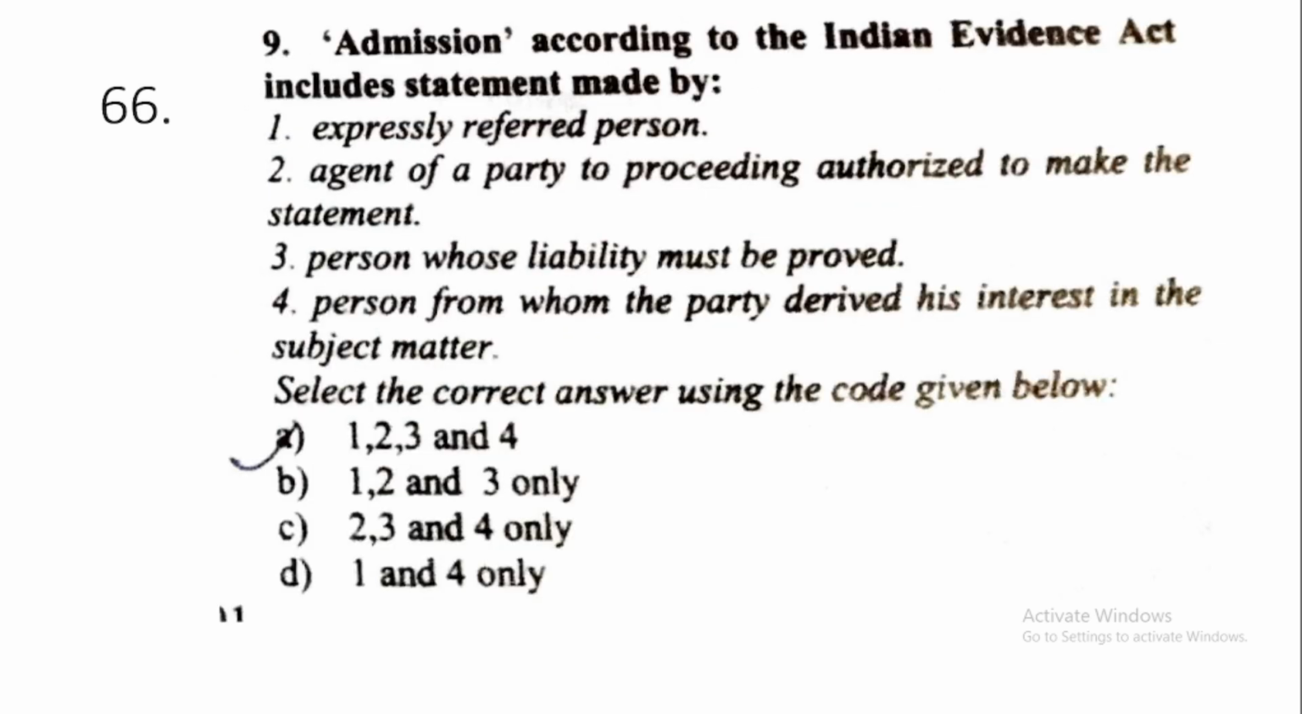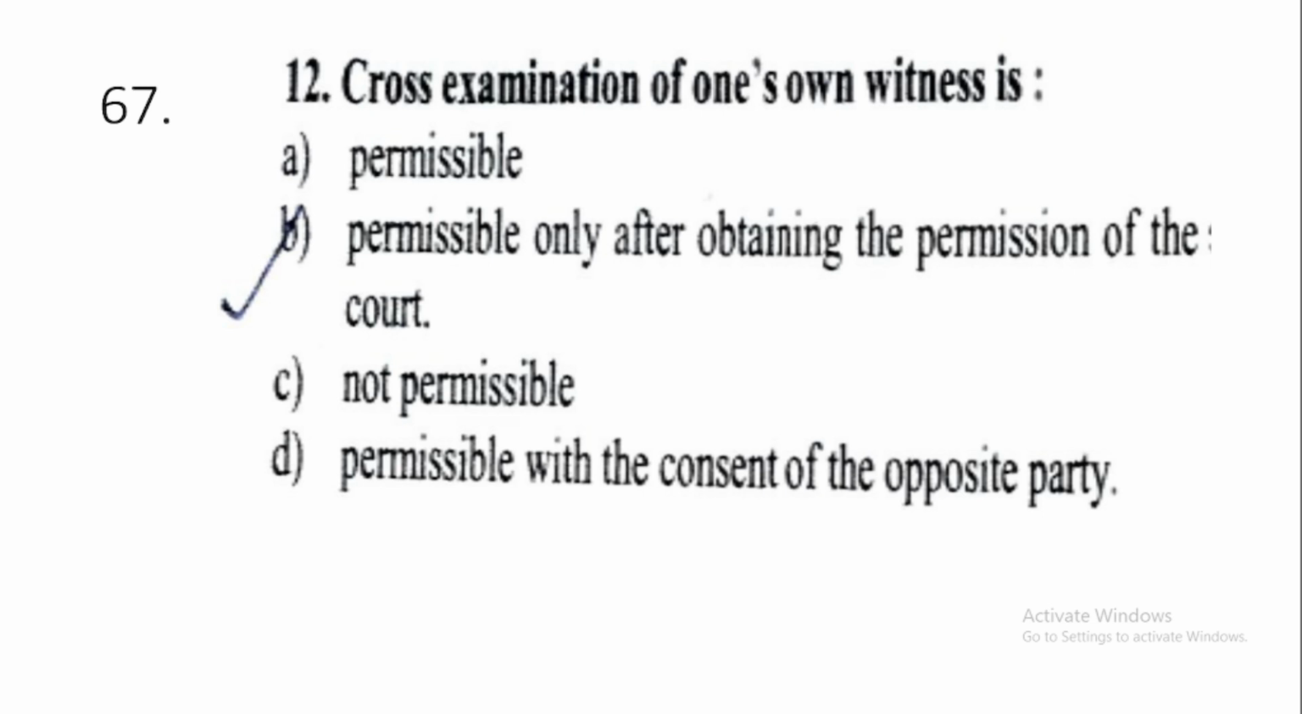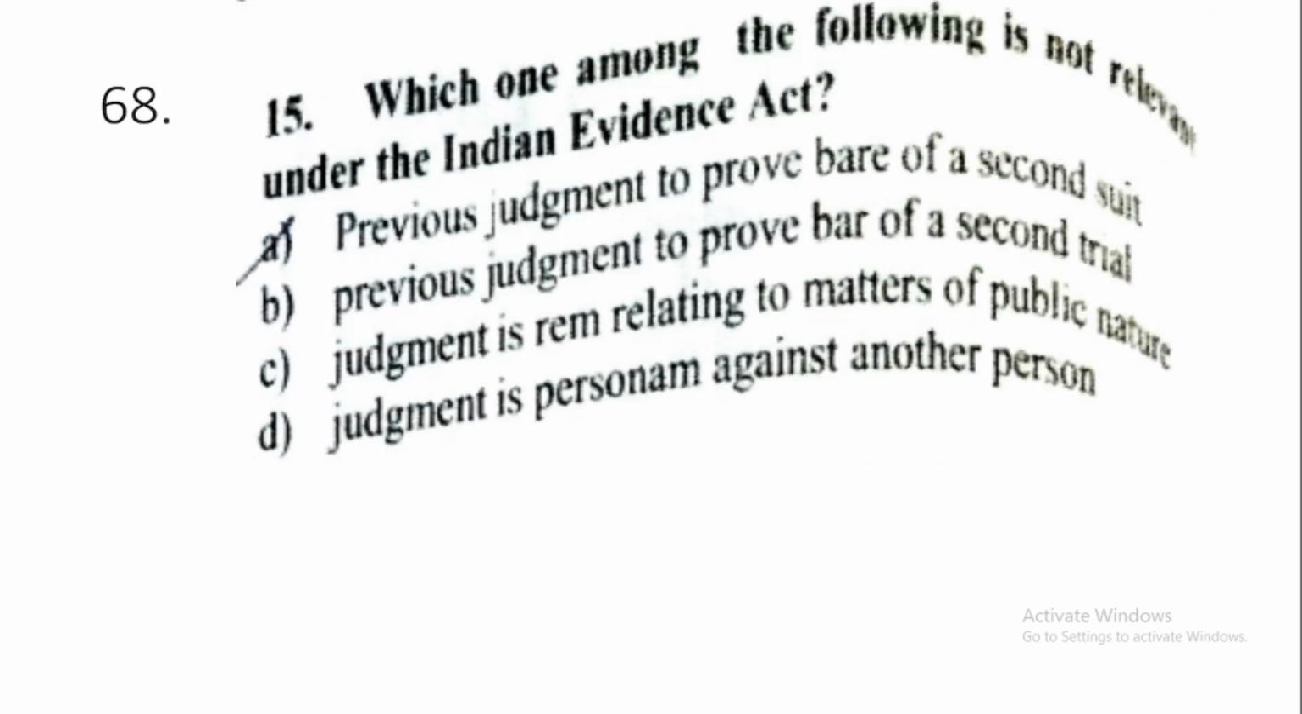66. Admission according to the Indian Evidence Act includes statements made by, option number A, 1, 2, 3 and 4: expressly referred person, agent of a party to proceedings authorized to make the statement, then 3, person whose liability must be proved, and 4, person from whom the party derived his interest in the subject matter. Question number 67. Cross-examination of one's own witness is option number E, permissible only after obtaining the permission of the court.